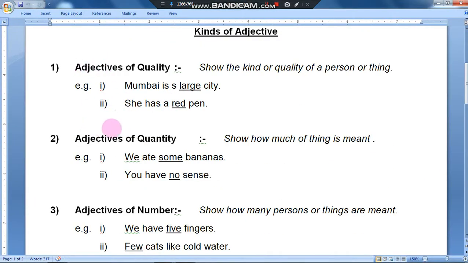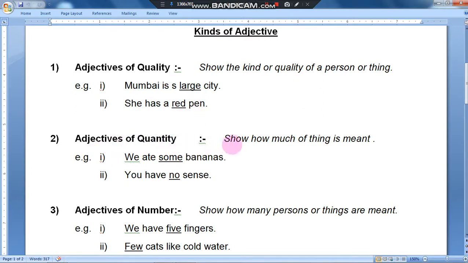First, adjectives of quality. They show the kind or quality of a person or thing. Mumbai is a large city. Mumbai is a city, but in what manner? It is very large. That's why large is considered an adjective. City is a noun, and large is extra information about the city. She has a red pen. See, red is extra information about the noun pen. That's why it is considered an adjective.